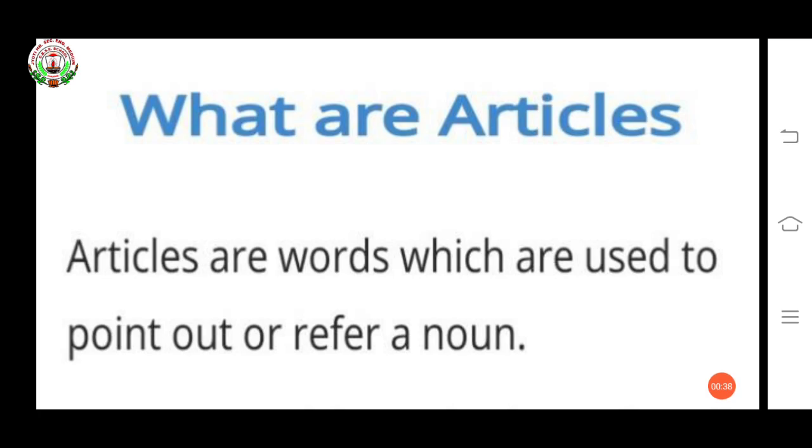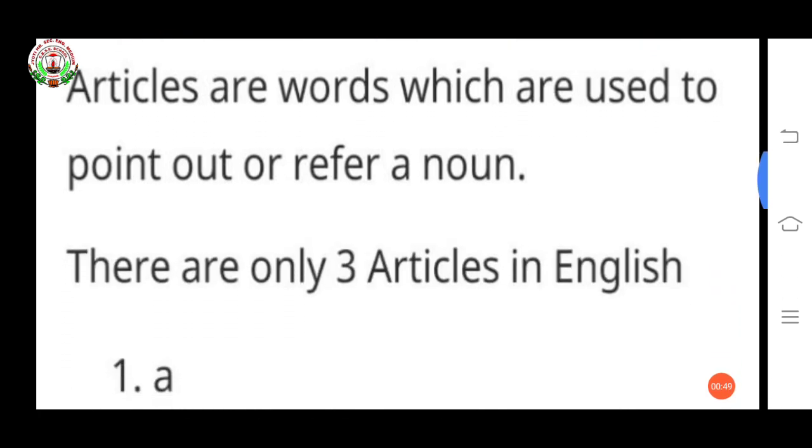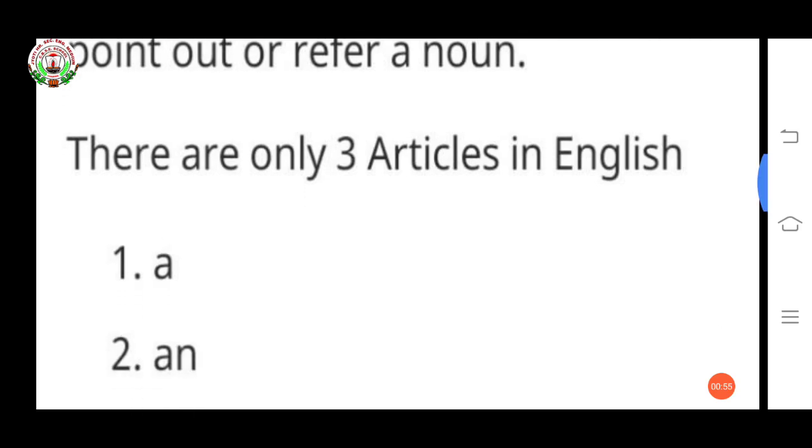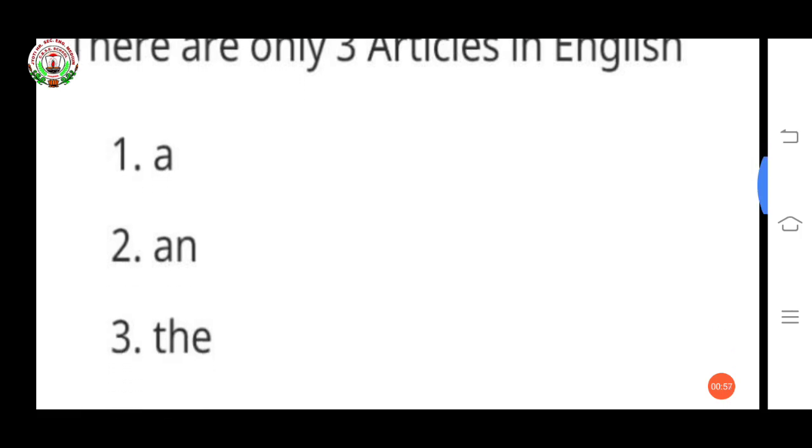Again I am repeating: articles are words which are used to point out or refer to a noun. There are only three articles in English: a, an, the.